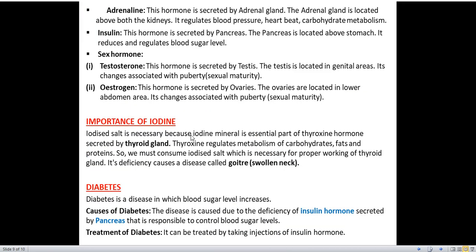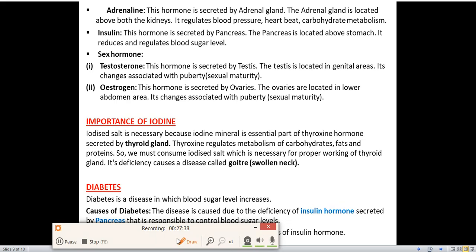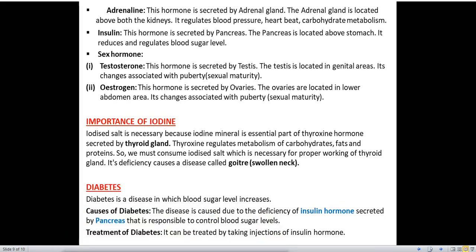Next one is adrenaline. This hormone is secreted by which gland? Adrenal gland. Adrenaline, adrenal gland. You have to remember adrenaline is secreted by the adrenal gland. The adrenal gland is located above the kidneys. In the previous chapter, life process, we have seen above the kidneys some structure is there, that is the adrenal gland. It regulates blood pressure, heartbeat, carbohydrate metabolism. These are the functions of adrenaline. It regulates the blood pressure, heartbeat and carbohydrate metabolism.